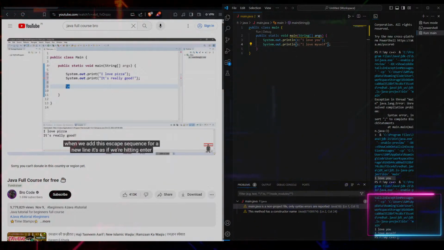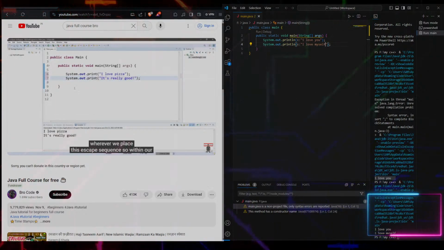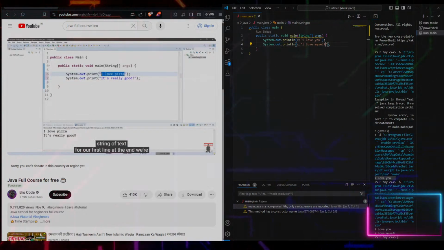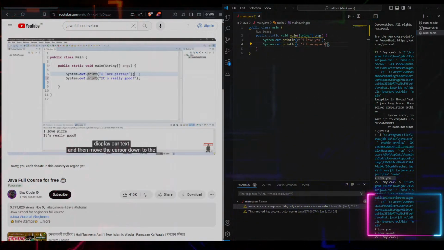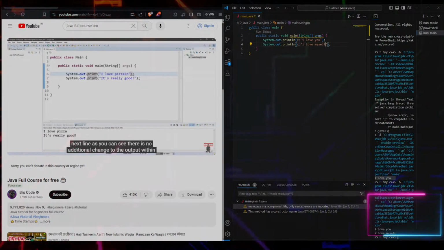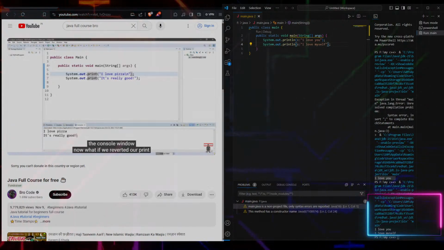When we add this escape sequence for a new line, it's as if we're hitting enter wherever we place this escape sequence. So within our string of text for our first line, at the end we're going to add \n, and this will have the same effect as a print line statement. It's going to display our text and then move the cursor down to the next line. As you can see, there is no additional change to the output within the console window.